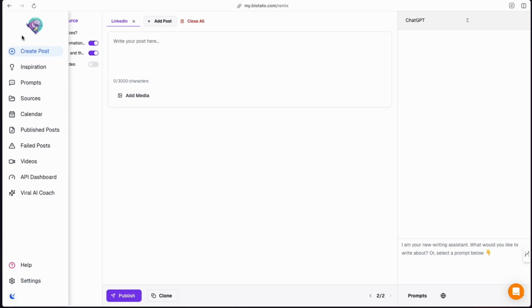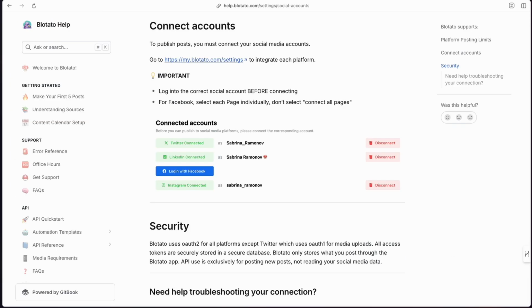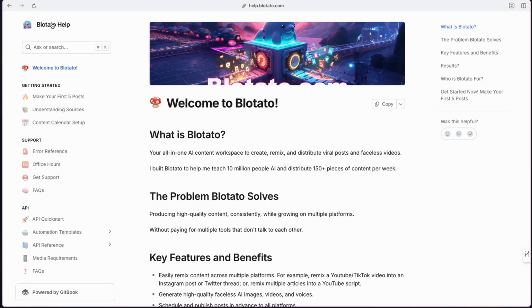But here down the left-hand side, we have a menu. Now, I'm not going to tour us right through all the features of this. I want to keep this short and sweet. What I do want to highlight, though, is the help documentation. And let's jump over to the help documentation. Let's go back to the screen.